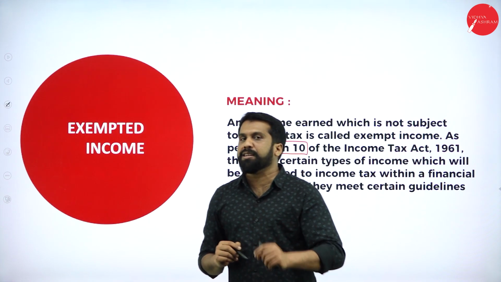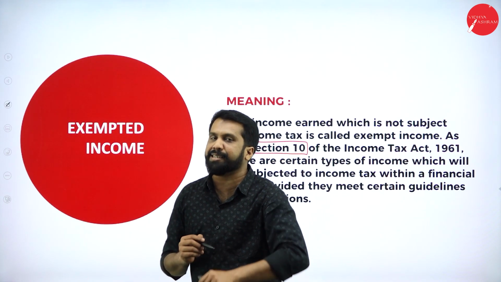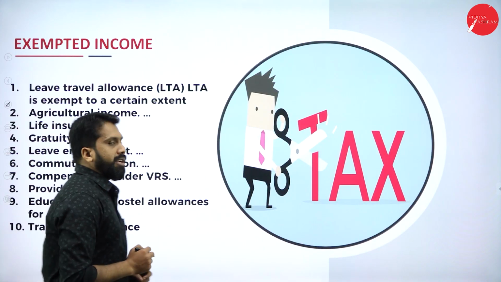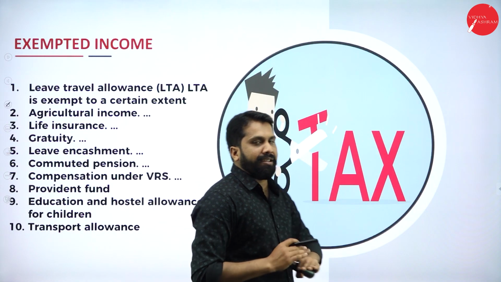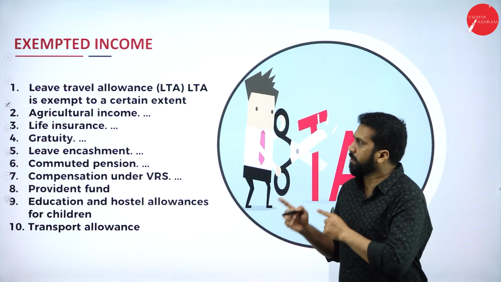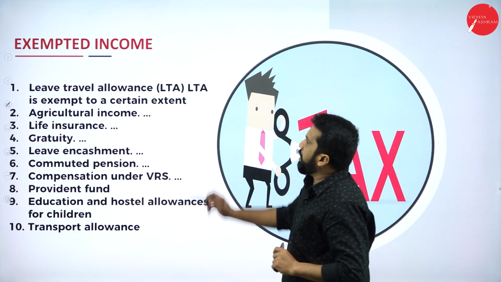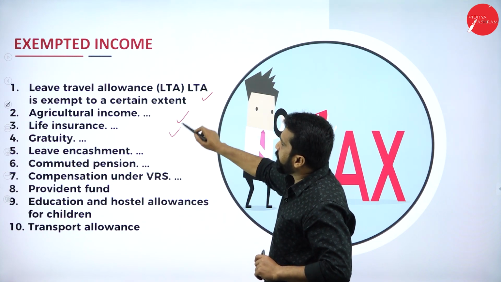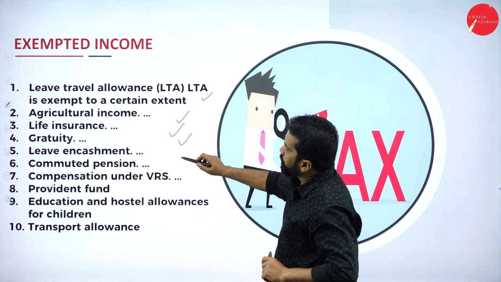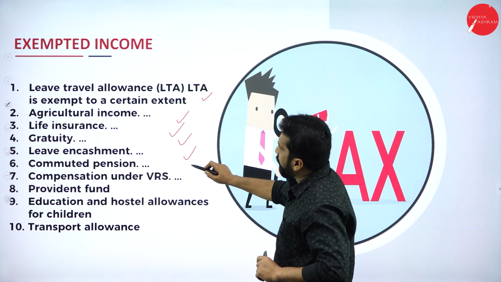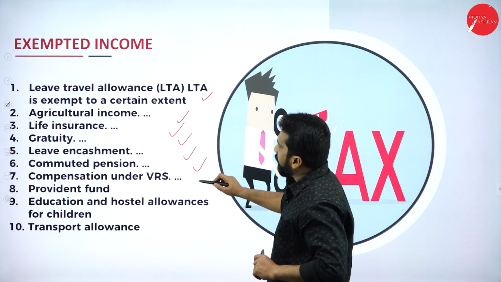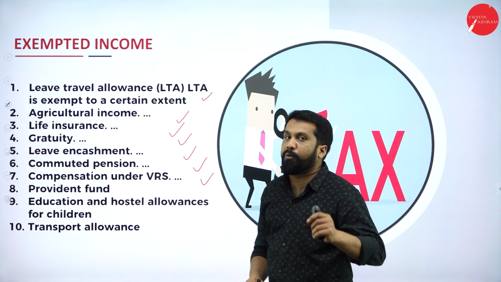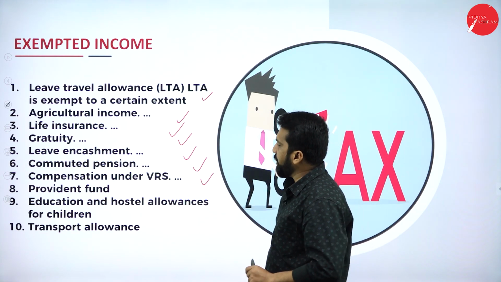Under section 10, you will get these exempted items. Now, you just need to remember, don't go in depth. Just remember the points: leave travel allowance, agricultural income, life insurance, gratuity, leave encashment, commuted pension, compensation under VRS. VRS means voluntary retirement scheme.